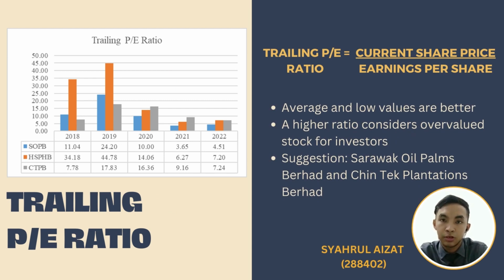The average and low values of the ratio are better, which is Sarawak Oil Palms Berhad and Chintek Plantations Berhad, as shown in the graph. Both companies have a good PE ratio compared to Hapseng Plantations Berhad. It is because Hapseng Plantations Holdings Berhad has a high ratio value, which is considered an overvalued stock for the investor.